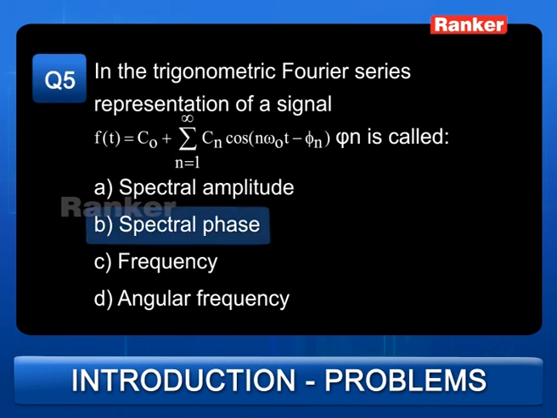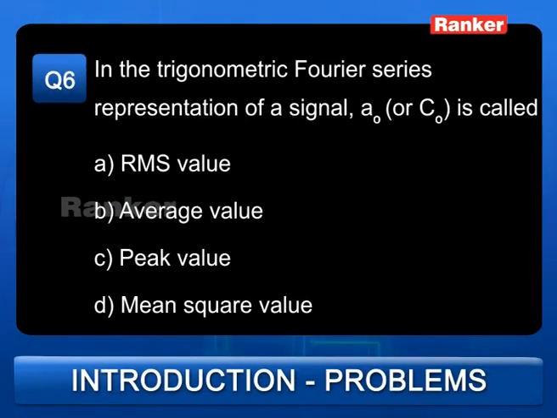Let us go to the next question. Sixth question. In the trigonometric Fourier series representation of a signal, A0 or C0 is called as what? Because we have seen two types of trigonometric Fourier series representation. One is where we have used A0 and the other where we have used C0. Now what is this called? The choices are as follows.